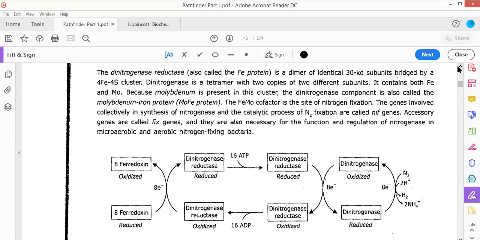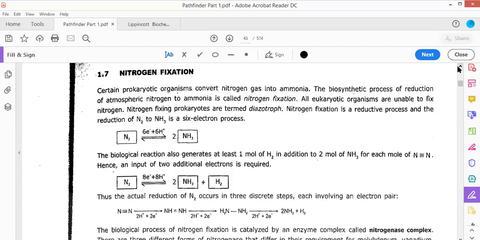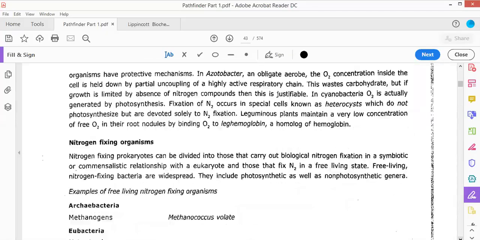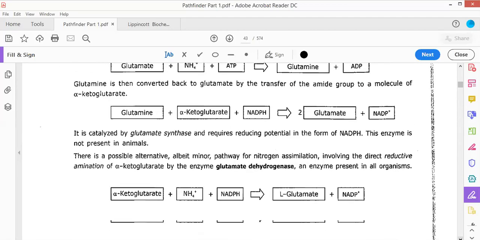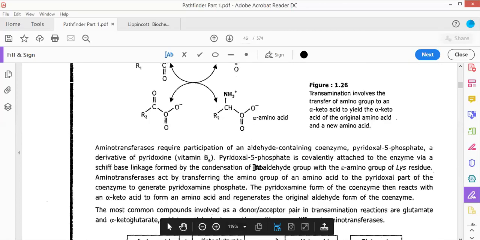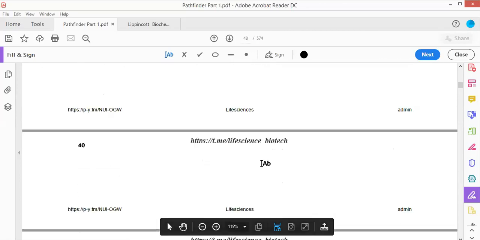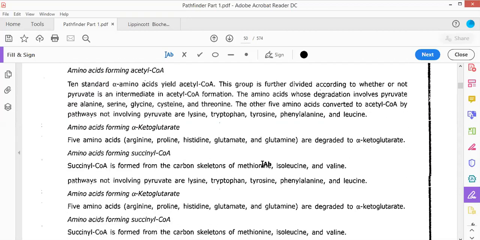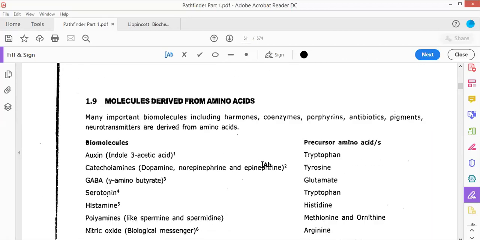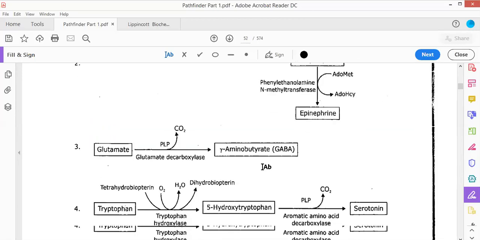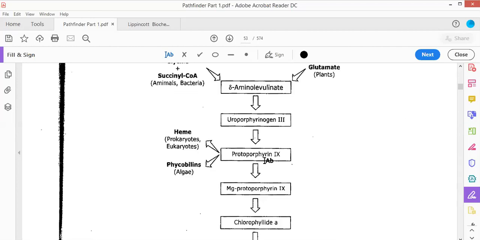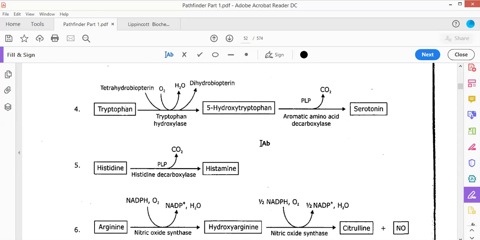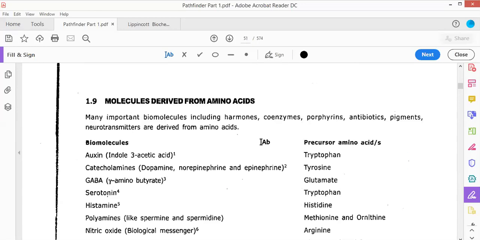After this nitrogen fixation, almost your amino acid metabolism is all over. Please do solve the questions from the MCQs, as well as the scanned copy of Catalyst that has also been provided. After this nitrogen fixation, there is only one lecture of catabolism and the urea cycle, and then it's all over. So this entire procedure will be over within 2 or 3 lectures. So this is Thursday, Friday. Friday, this chapter will be completely finished. So you'll have your 2 chapters finished, nucleic acid and amino acids.